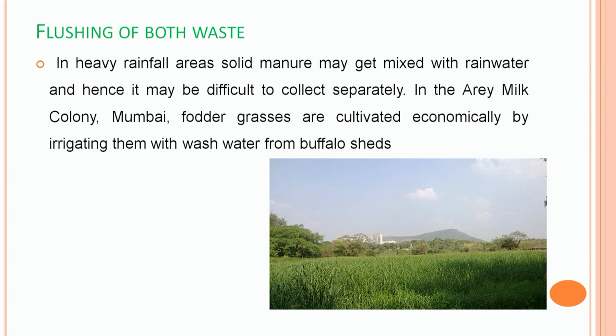You can see this is a diagram showing the fodder grown in the Aarey Milk Colony of Mumbai. Here the fodder grass is cultivated economically by using the irrigation system with the wash water from the buffalo shed.